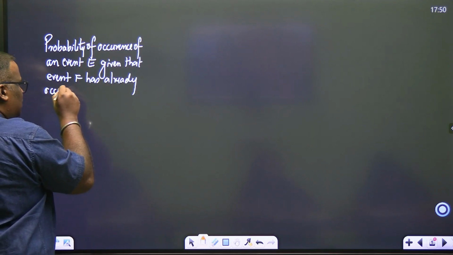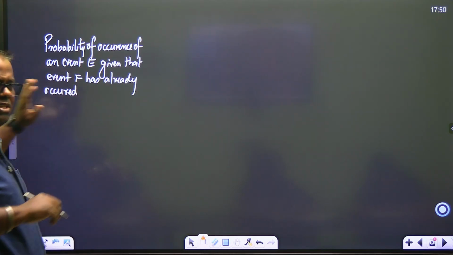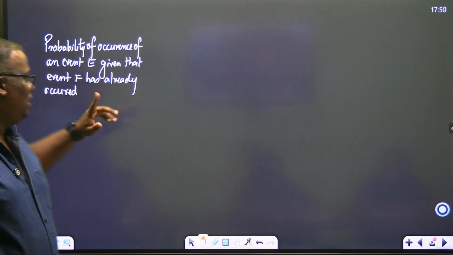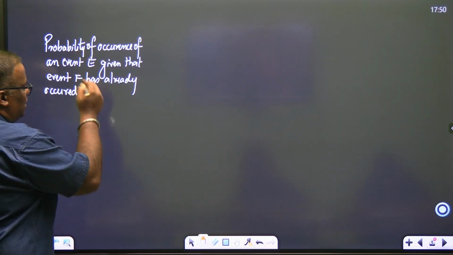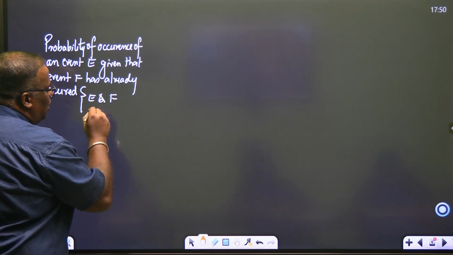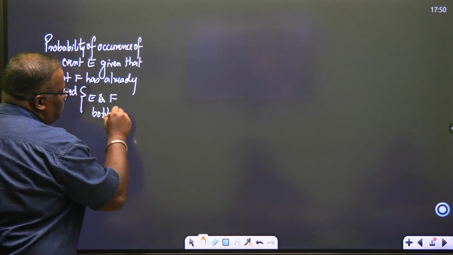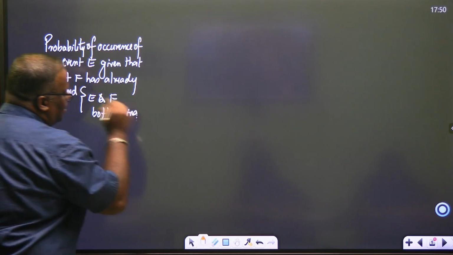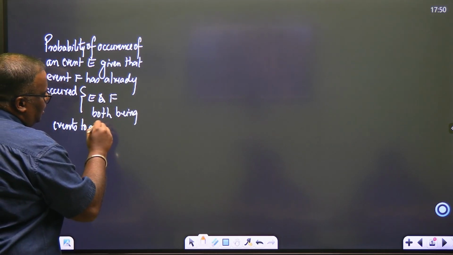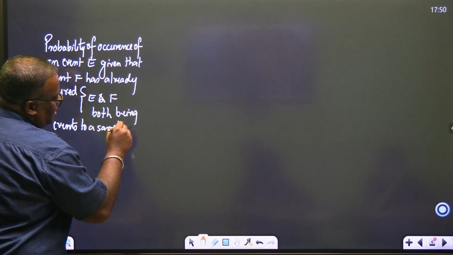Children, we will take a little time here and go slow. Once you understand this, all your other things will be very easy. That F has already occurred, E and F both being events to a sample space S.